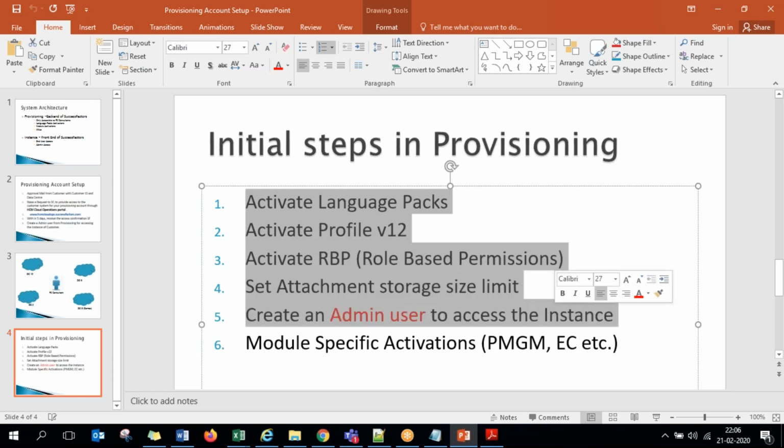Today, as an EC consultant, I raised a request and they have given me access. Similarly, PMGM is also part of the implementation. The PMGM consultant also has to raise a request to official SAP to gain access to the system. So if I get access on Monday, I will make sure all these activations are done. If the PMGM consultant gets access on Tuesday, by the time he goes there, he can see all those activations are already in place. But it is important that every consultant goes there and cross-checks.